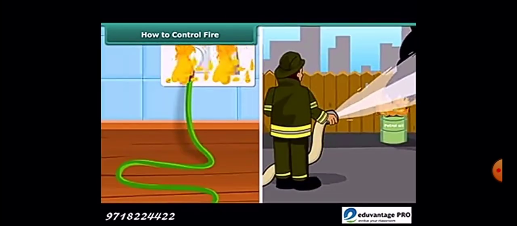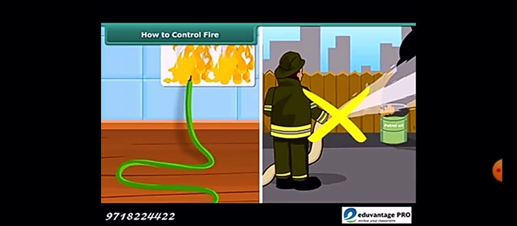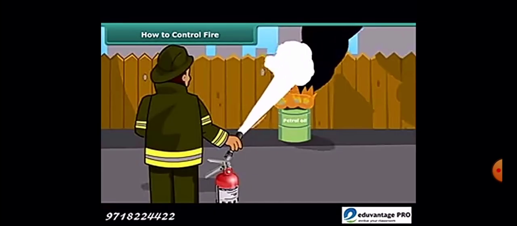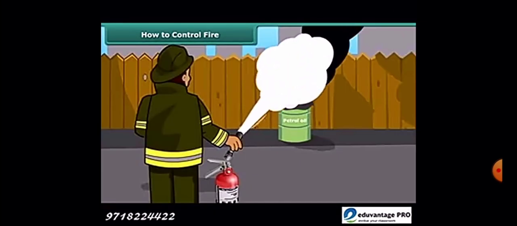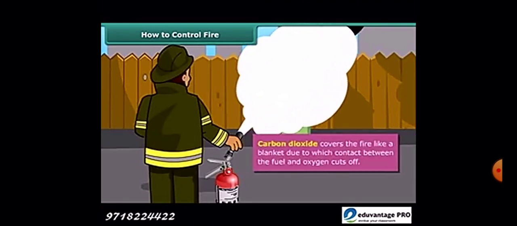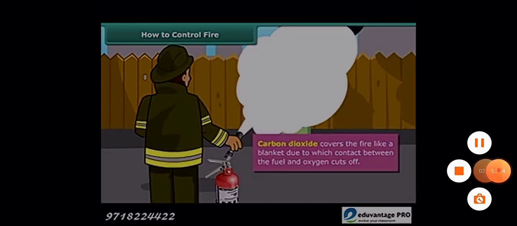But water is not the right option for all burning. Electrical burning or burning due to chemicals should be stopped by carbon dioxide. How? Because it covers the fire like a blanket. It stops the supply of oxygen and the fire gets extinguished.